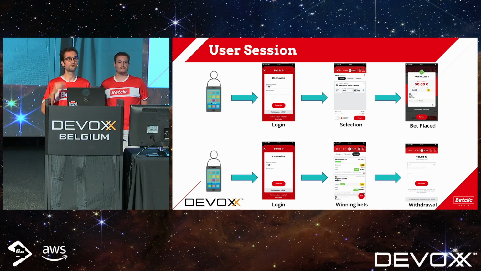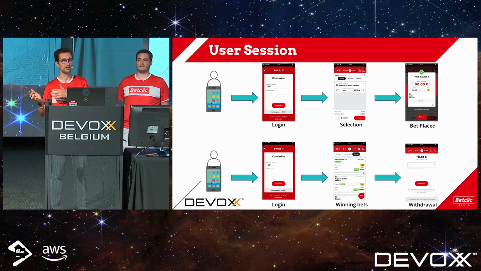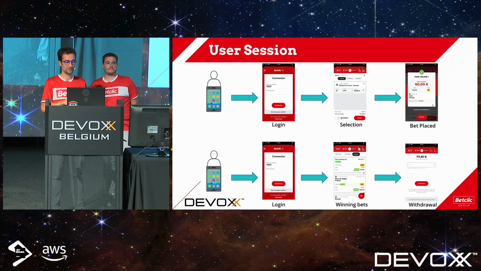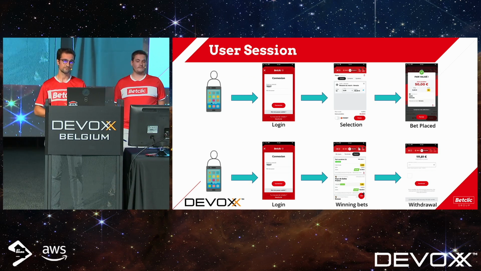So we'll begin with the first line. Let's take a player. He will come into the application. He will do a login. And he will look into selections. Just some details here. A selection, for example, is the winner of a match. Another selection will be a goal scorer. So we can have several selections, and we can do a selection combination. That's going to be very difficult for us to reproduce, for example, manually. And after that, he can do some bet placement.